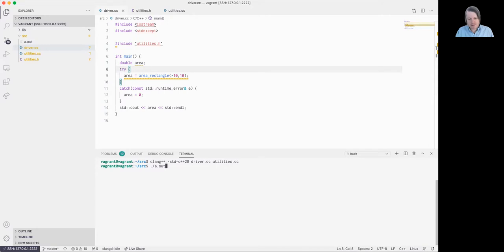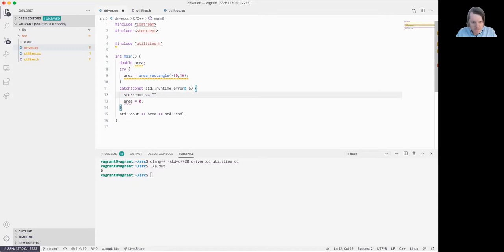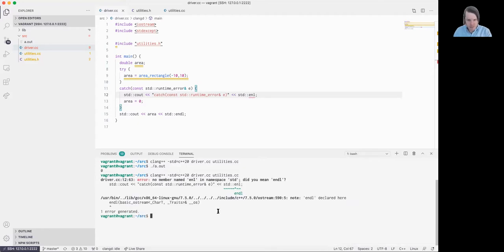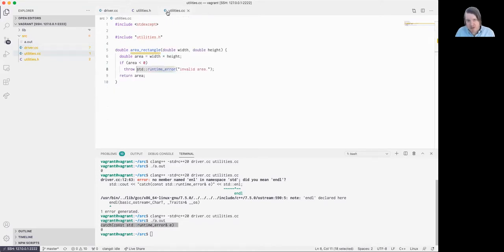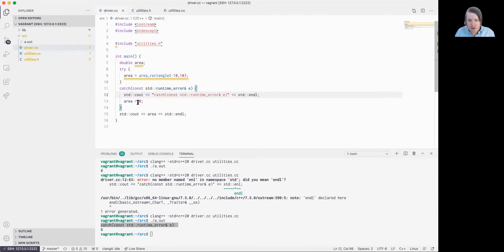So go ahead and run this. I'll put something out here just to show you that we actually get within this. What we'll see here is indeed we do catch that exception that was thrown within our area rectangle. It is handled by the exception handler. We've assigned to area the integer value of 0, and we picked up right where we left off.